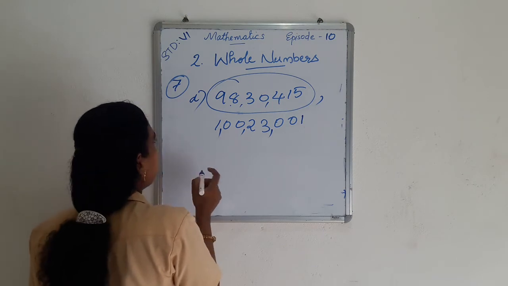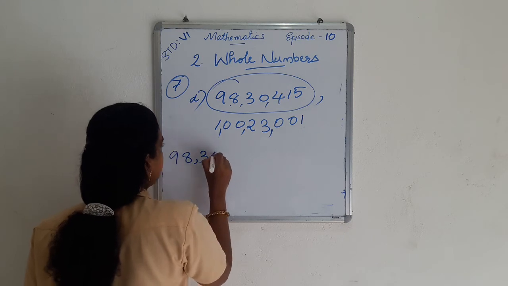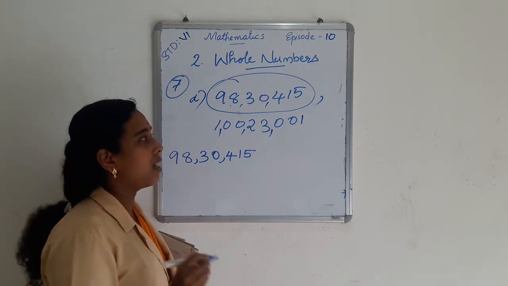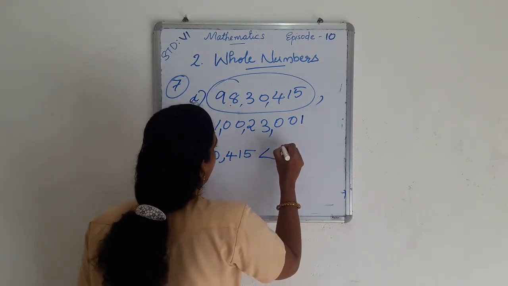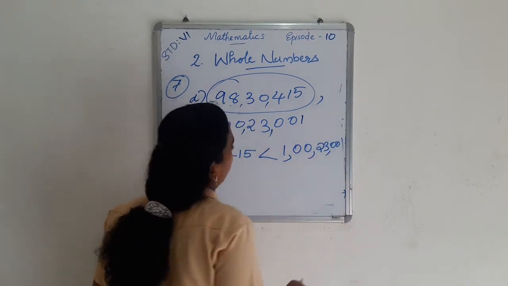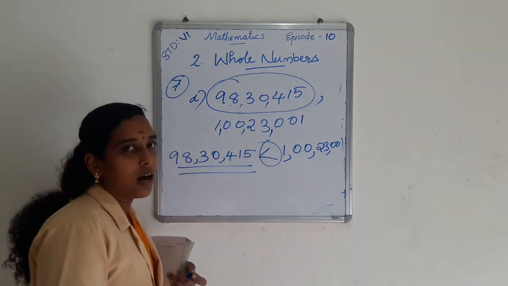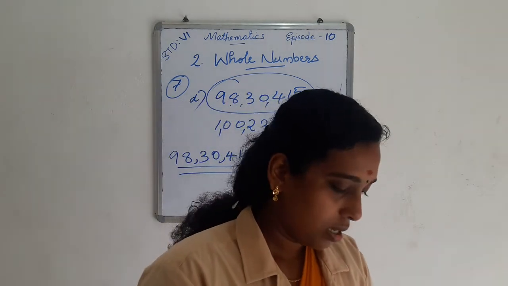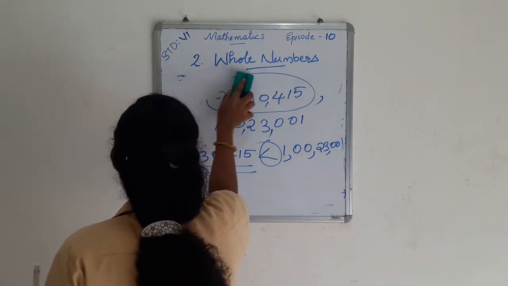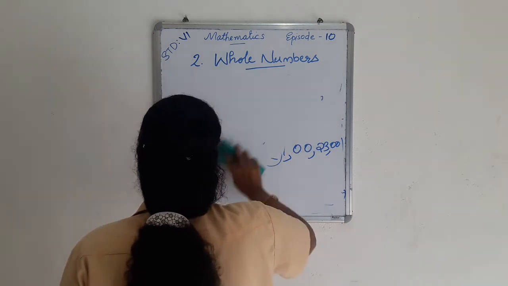We also represent these two numbers using an appropriate symbol: 98 lakh 30,450 is less than 1 crore 23,001. We use the less than symbol because this is the smallest number. So this is the answer of the questions in the 7th portion. Then we move to the next section.